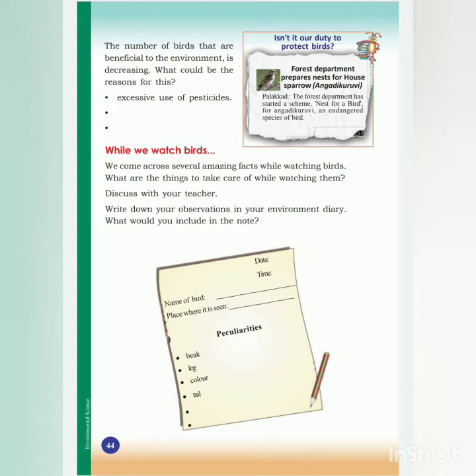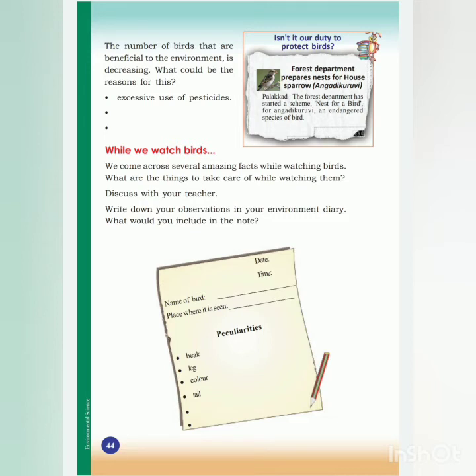Children, we already said that birds are very pleasant to watch, isn't it? So there is a hobby known as bird watching, and it is not just looking at the birds. There are some things that have to be followed while bird watching. You can see in the textbook, you have to write the date and time when you have seen the bird. Bird watching means you are observing a single bird, not all birds. You are carefully observing a single bird.